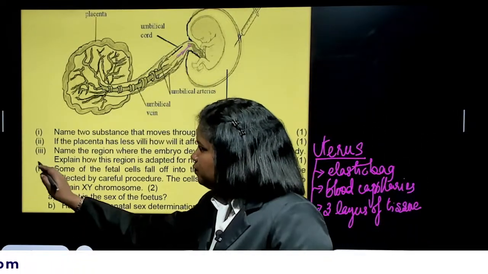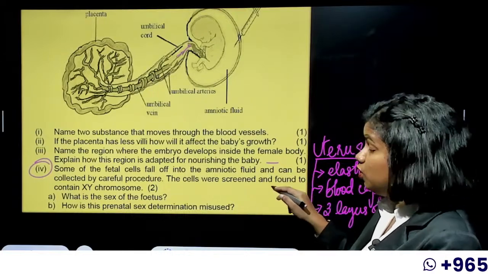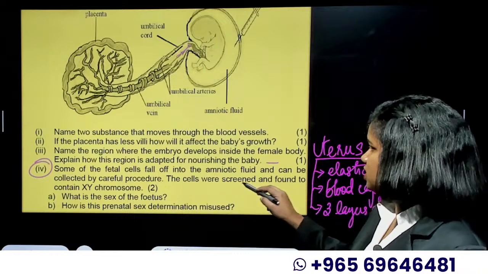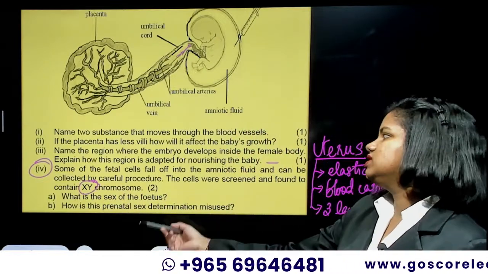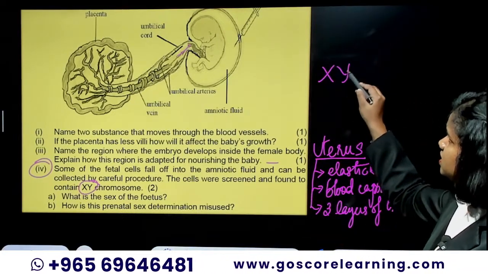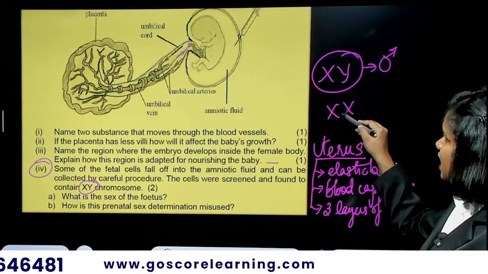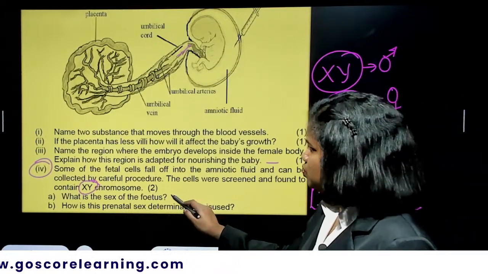That's it. And then the fourth question is, some of the fetal cells fall off into the amniotic fluid and can be collected by careful procedure. The cells were screened and found to contain XY chromosome. What is the sex of the fetus? That we already know. If the fetus is having XY sex chromosome, that is a male baby. And if it is having XX chromosome, then it is a female baby. Again, it's a direct question. So it is a male baby.